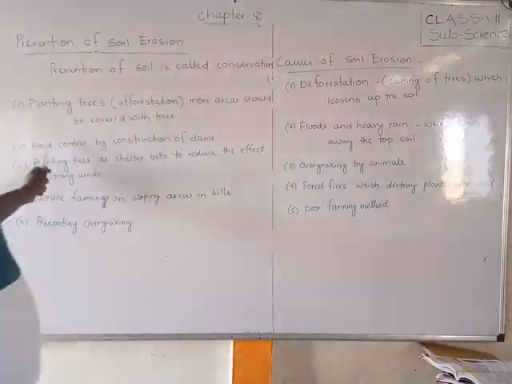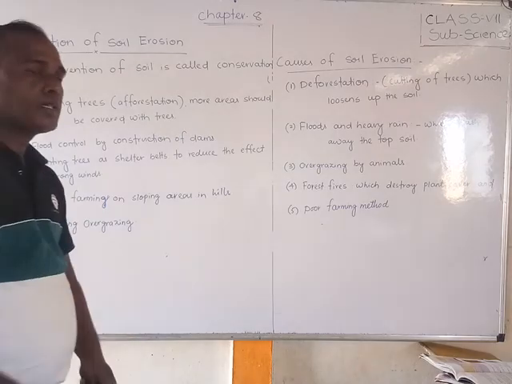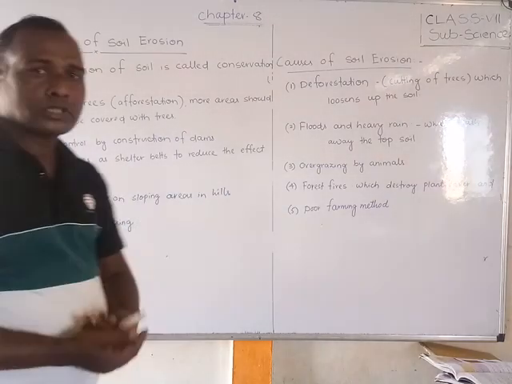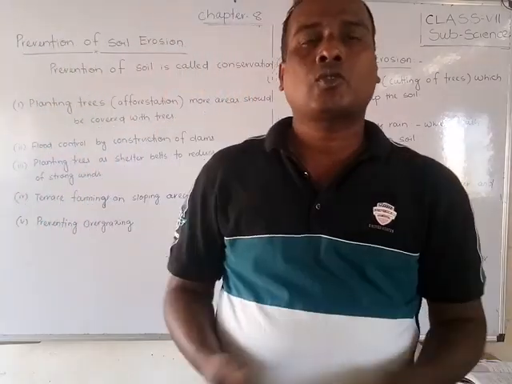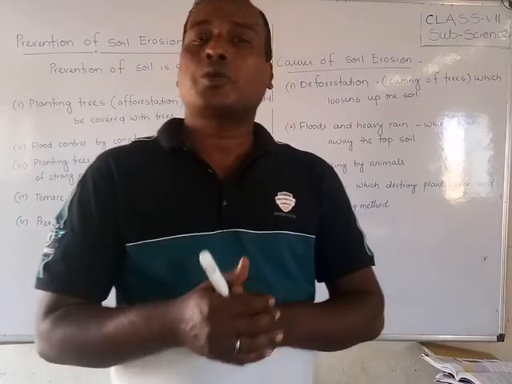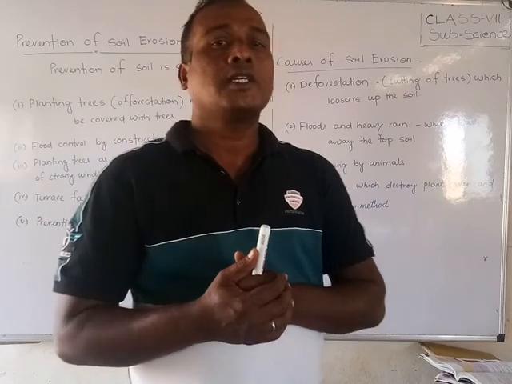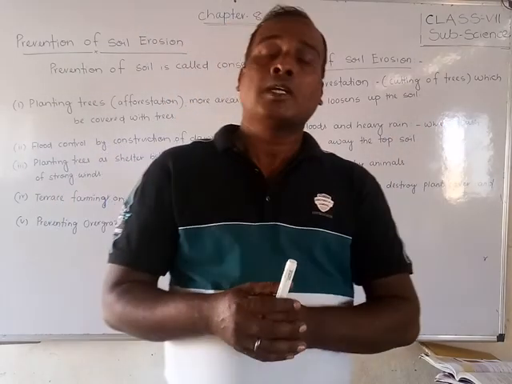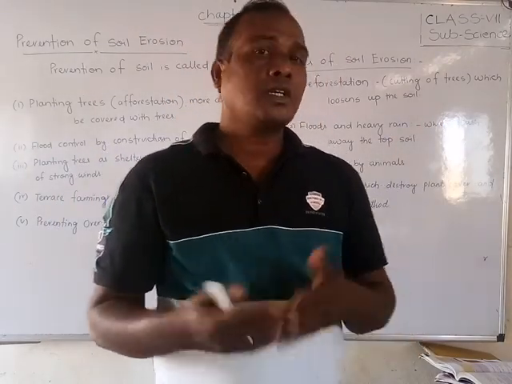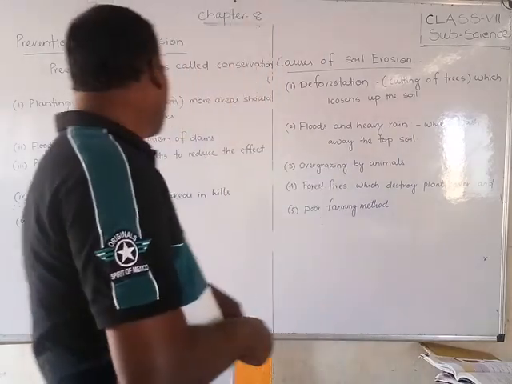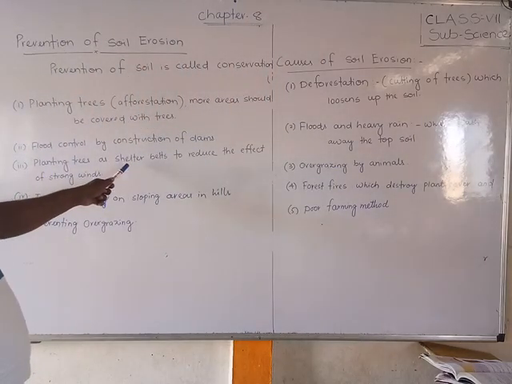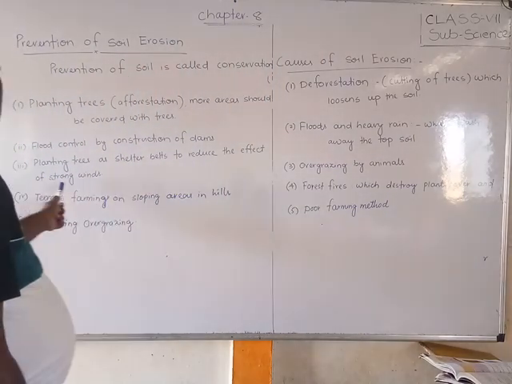Second, flood control by the construction of dams. If there are floods or heavy rains, and you build many dams, it will be controlled, and the water cannot flow very speedily. So by dams, the soil can be conserved. Third, planting trees as a shelter belt to reduce the effect of strong winds.